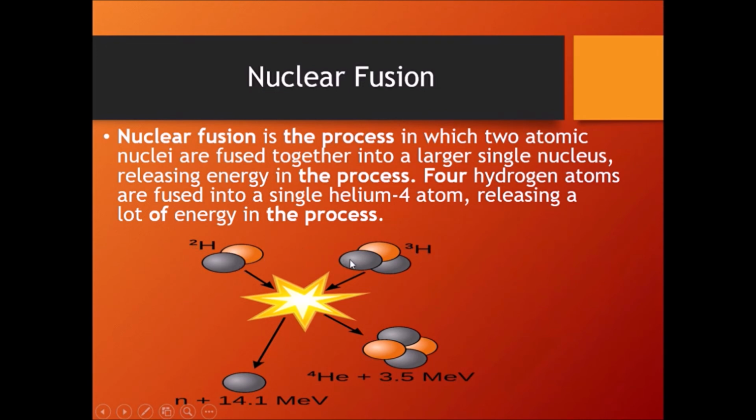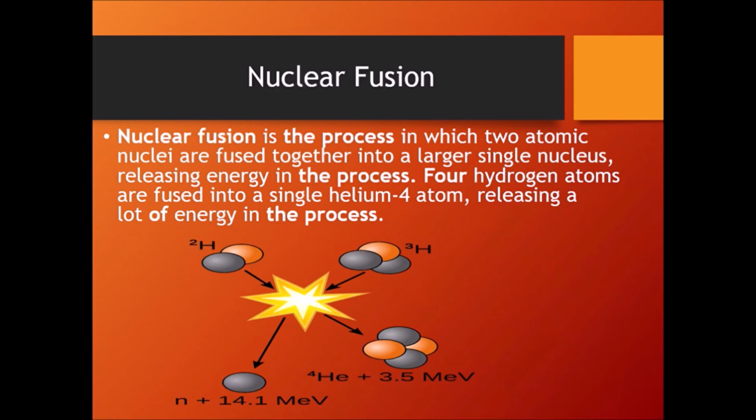If they are combining, I'm supposed to get a product which is helium. Here I'm getting it, but 2 plus 3 should be 5, but it is not 5, it is 4. Helium has mass number 4. So where has the difference of 1 gone? It has not gone anywhere. That difference has been converted into energy. The mass difference is converted into 17.6 million electron volts.